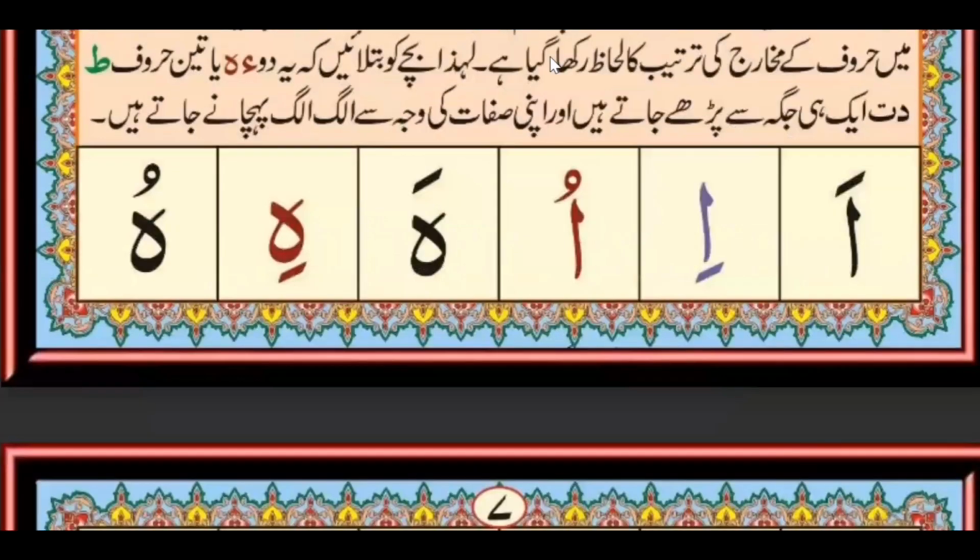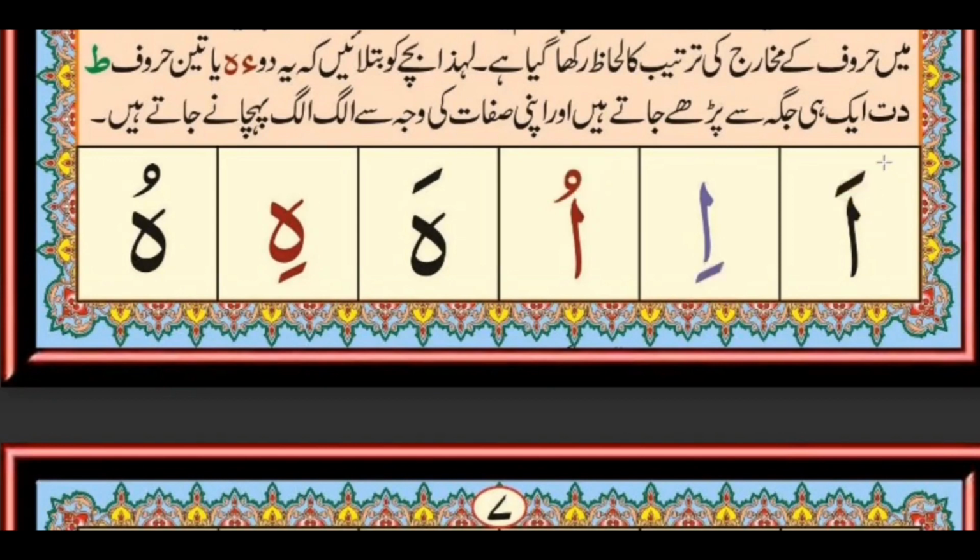Movement letter. When a Zabar sign comes on the top side, a Zair sign on the bottom side, and a Pesh sign on the top side, then we don't stretch the letter. Its names are Zabar, Zair and Pesh. So when these movement letters come, we don't stretch the letter and sound. Like we don't read Hamza Zabar A, Hamza Zair E, Hamza Pesh O. We don't read this one.